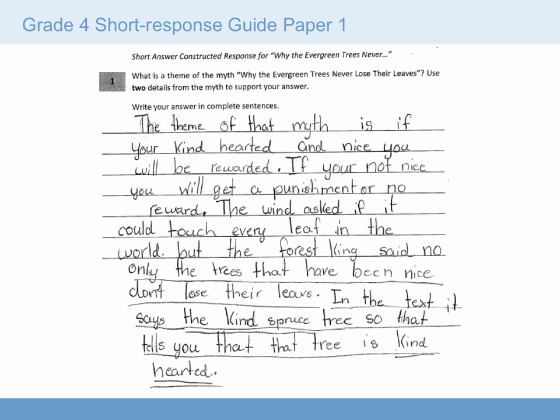The theme of that myth is, if you're kind-hearted and nice, you will be rewarded. If you're not nice, you will get a punishment or no reward. The wind asked if it could touch every leaf in the world, but the forest king said no, only the trees that have been nice don't lose their leaves. In the text, it says the kind spruce tree, so that tells you that the tree is kind-hearted.